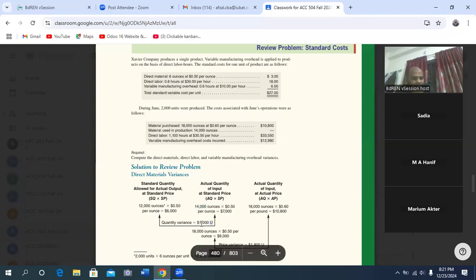1,000 is unfavorable because the standard is 12,000 ounces to produce 2,000 units, but it requires 14,000 ounces, 2,000 more ounces. That's why our total cost rises to 7,000. If you deduct 6,000 from 7,000, then 1,000 unfavorable. Quantity variance is 1,000 unfavorable.